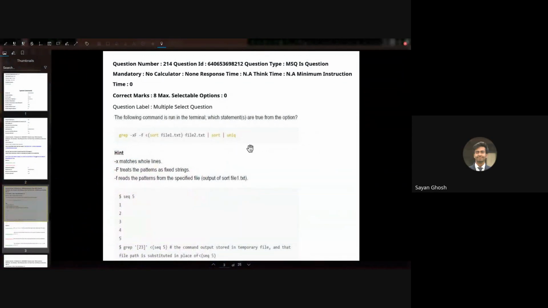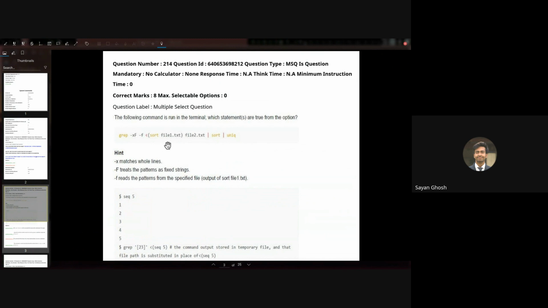Yeah. How would sort have helped actually? In this case, it doesn't do anything, right? So in this case, yeah, it will not do anything. This is basically to see whether you understand how this works. Because one of the options here is that this is syntactically incorrect and it will throw an error. Right. So if you think that will throw an error, then that would have been a wrong option. This is not helping, but this is also not changing the output. So the output remains the same.